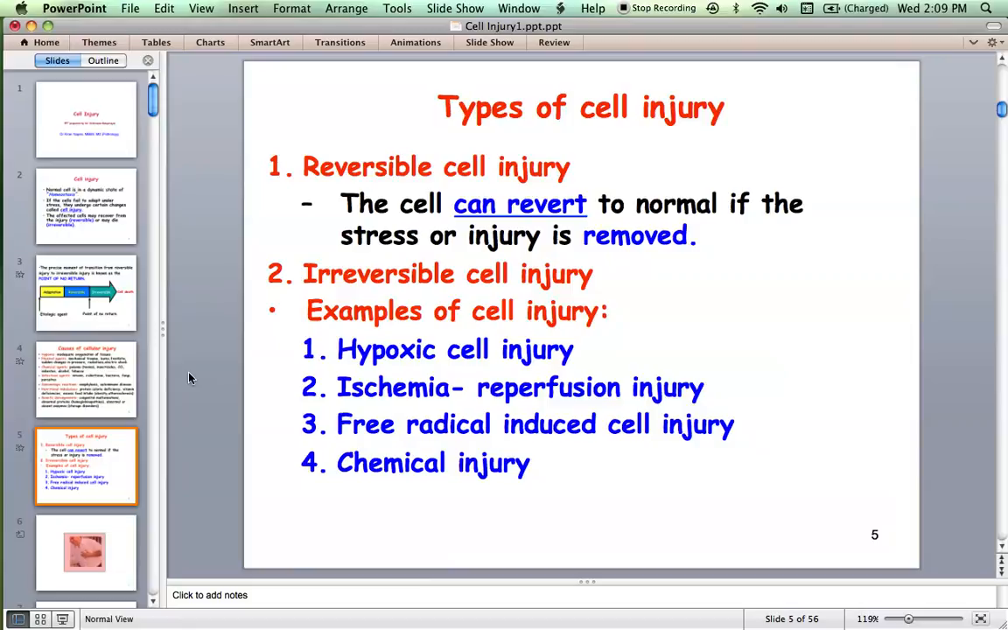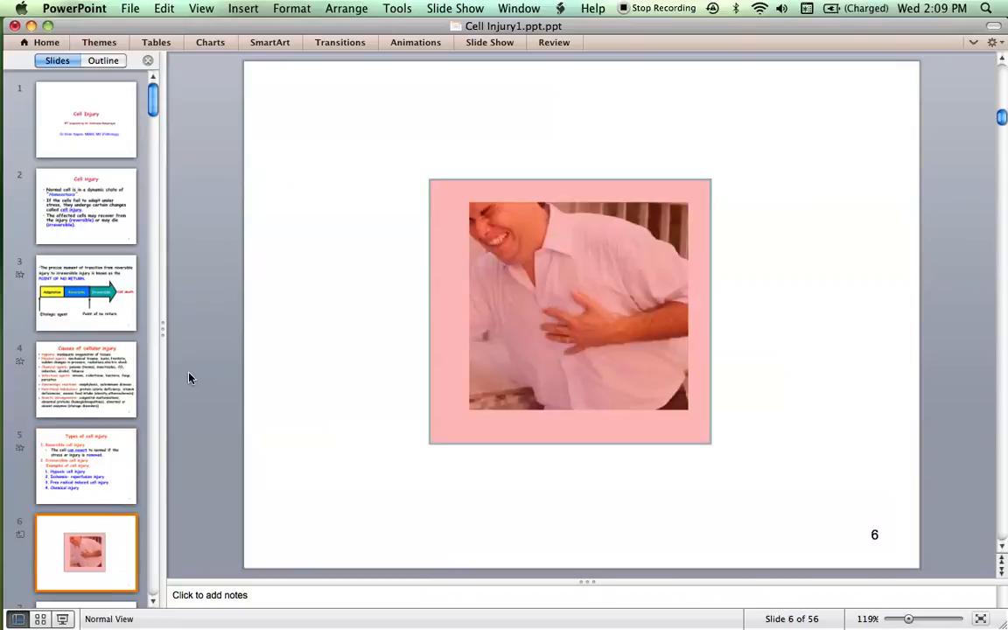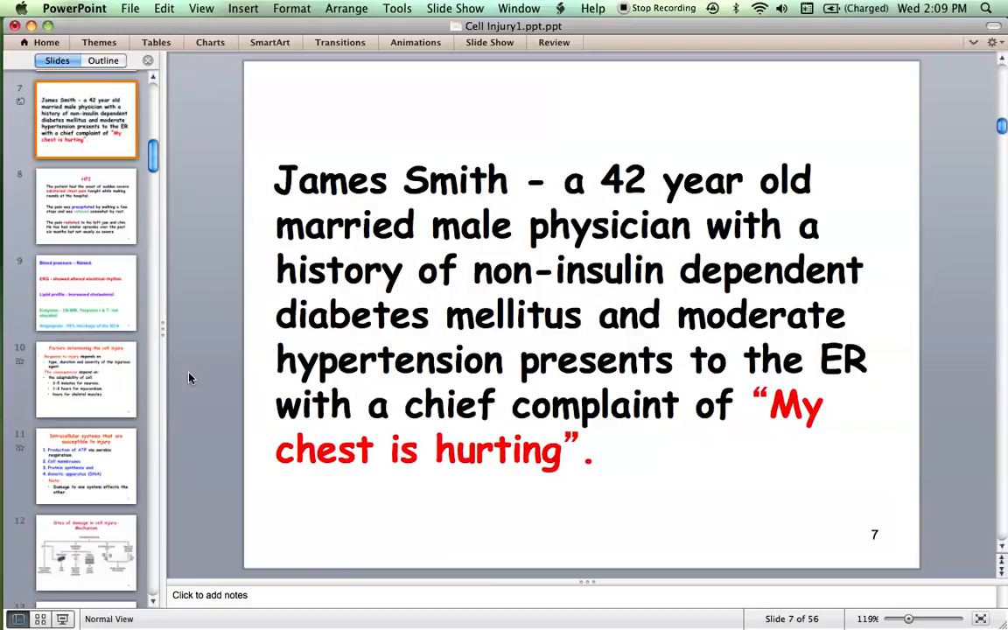Okay. Do you know this person? He must have been introduced to you in some previous semesters. No? He's James Smith. Oh, I don't know my picture. Maybe in physiology or anatomy.